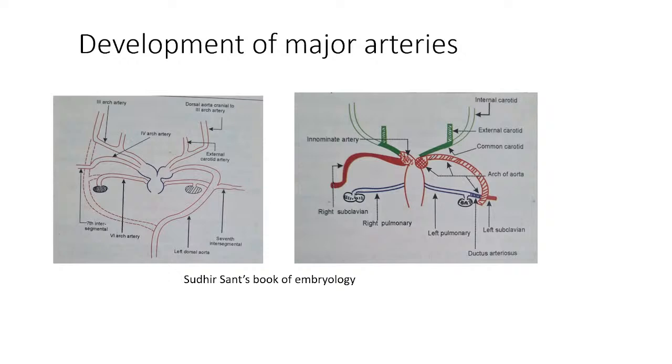What is the first branch? Left common carotid artery. Which is the second branch of arch of aorta? Subclavian, left subclavian. So left subclavian artery, can you appreciate this? What is this? Seventh intersegmental artery. So seventh intersegmental artery gives rise to left subclavian artery. Clear? What is the third branch of arch of aorta? Brachiocephalic trunk. Anybody can tell me from these two diagrams from what the brachiocephalic trunk is derived?